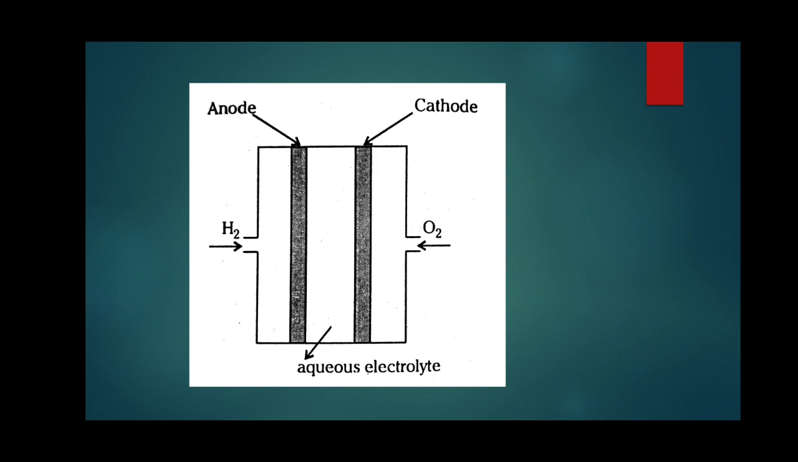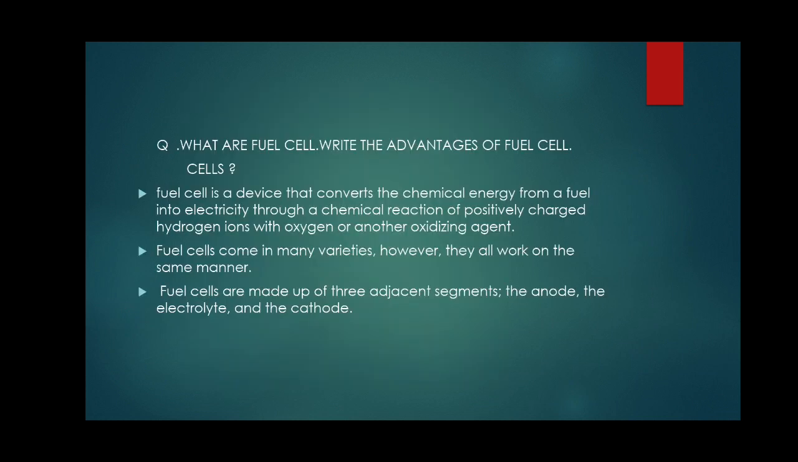It contains a cathode and an anode, and the electrolyte is contained at the center, in solution form. Two chemical elements, hydrogen molecules and oxygen molecules, are used, with oxygen as the oxidizing agent. A fuel cell is a device that converts the chemical energy from a fuel into electricity through a chemical reaction. Here hydrogen is the fuel and oxygen acts as the oxidizing agent. Fuel cells are made up of three segments: one is the anode, another is the cathode, and the third element is the electrolyte.